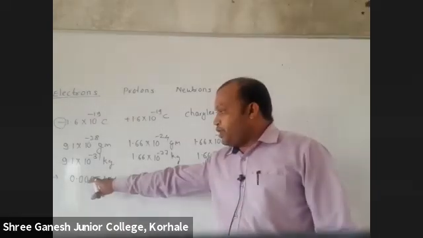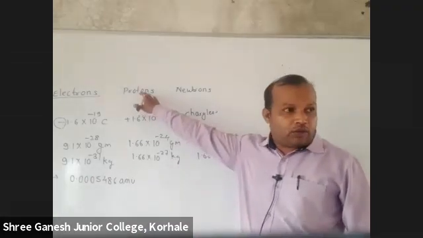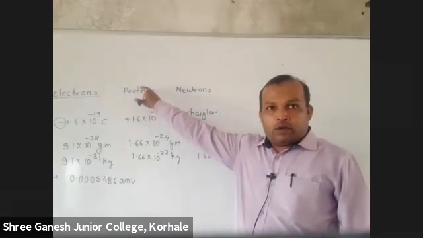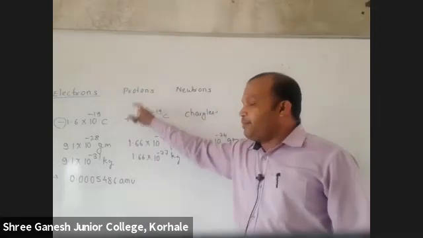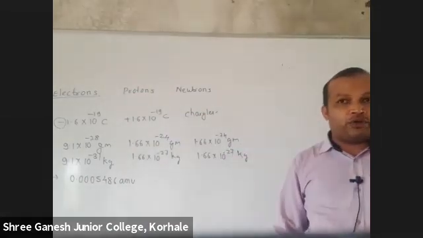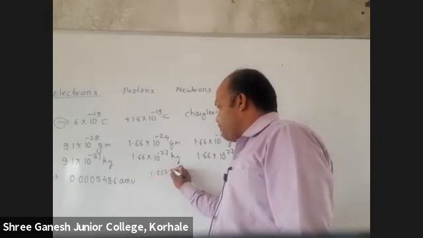Because this is 0.00054 and hydrogen is nothing but proton. Hydrogen is what we call proton. So can you tell me the mass of proton in AMU? It is 1.0075.